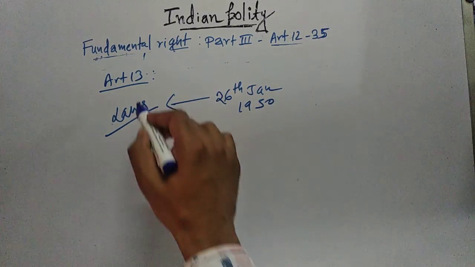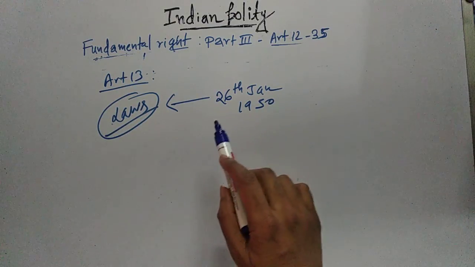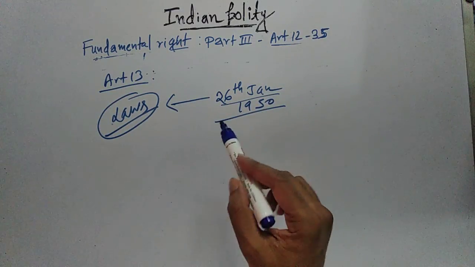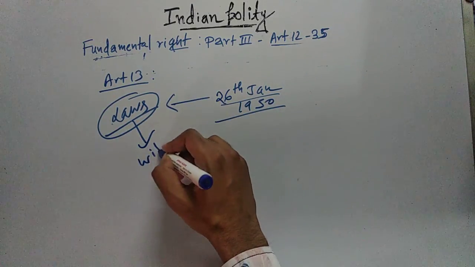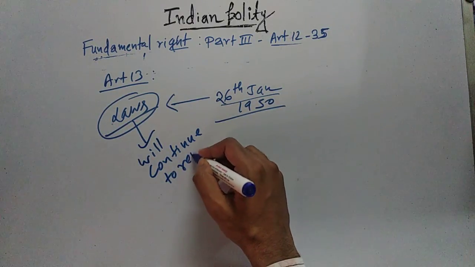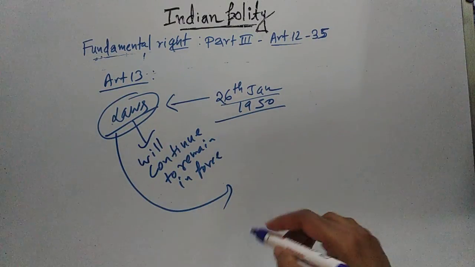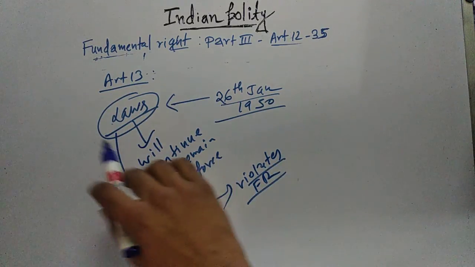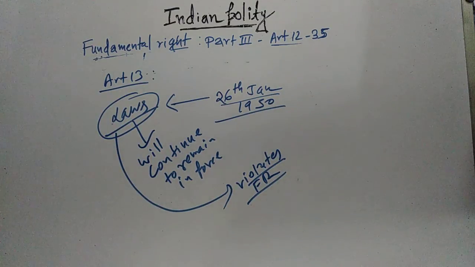All those laws which were in force in the territory of India immediately before the commencement of the Indian Constitution, that means before 26 January 1950, will continue to remain in force until and unless they violate any provision of fundamental rights. That means if these laws are not violating the provisions of fundamental rights, then these laws can continue.